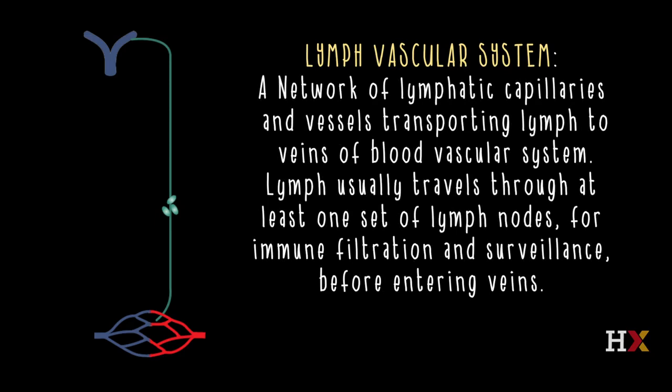In its passage from tissues to the blood vascular system, lymph usually passes through at least one or more lymph node groups. What happens in the lymph node groups is that small particles are filtered out and engulfed by cells in the lymph node, and foreign antigens, foreign proteins, are recognized by other immune cells so that the general immune system becomes aware of them.